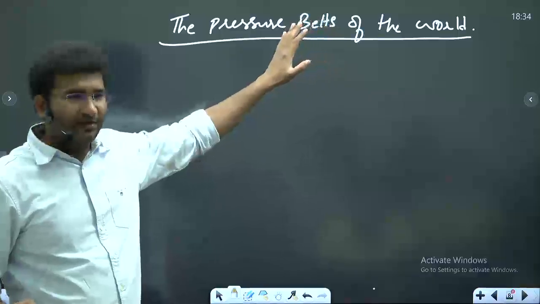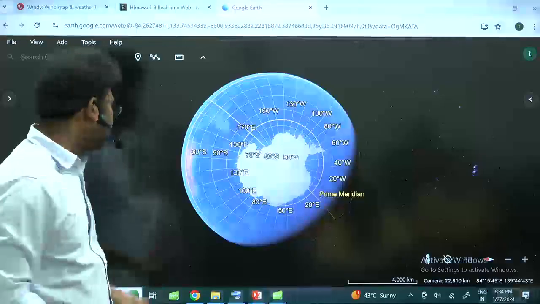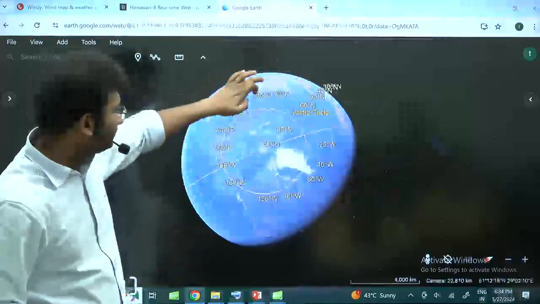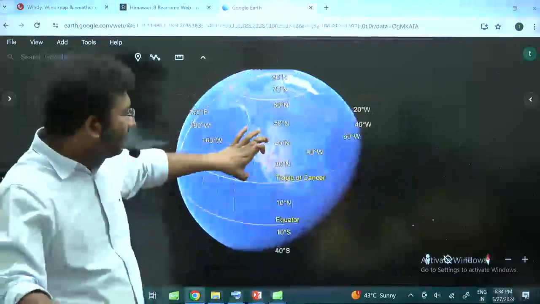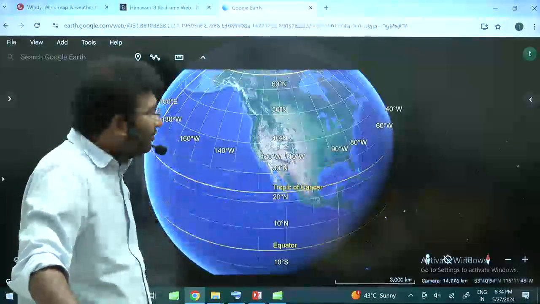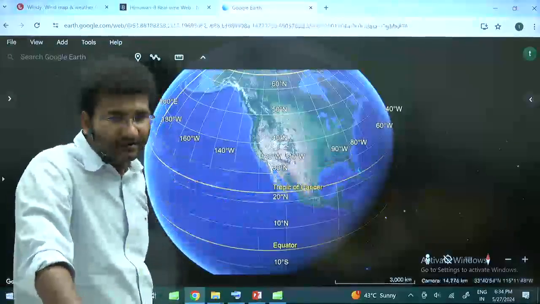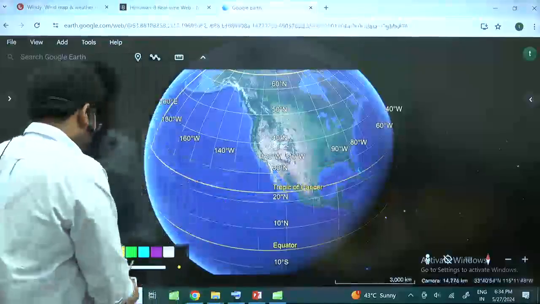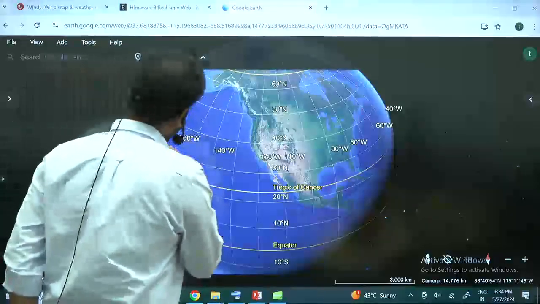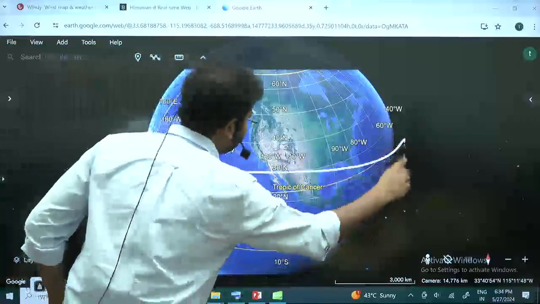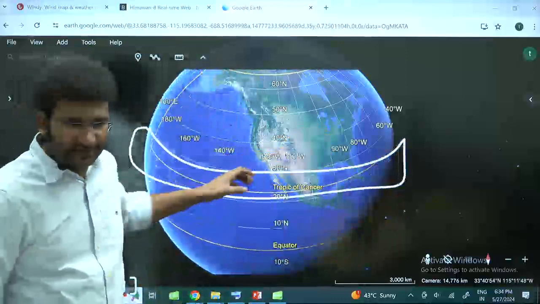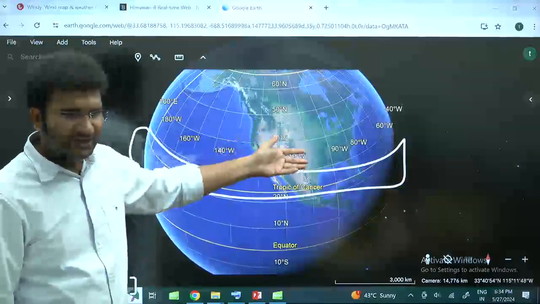Pressure belts are nothing but, if suppose my earth which is there, on a particular latitude, if you are finding similar kind of pressure, you will call it a pressure belt. ठीक है? If you find similar kind of pressure on this entire region, you will call this a belt.